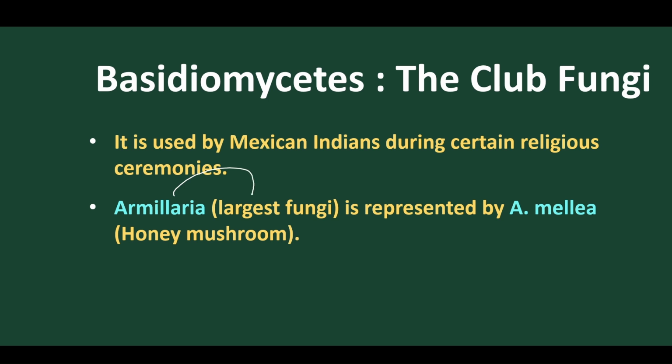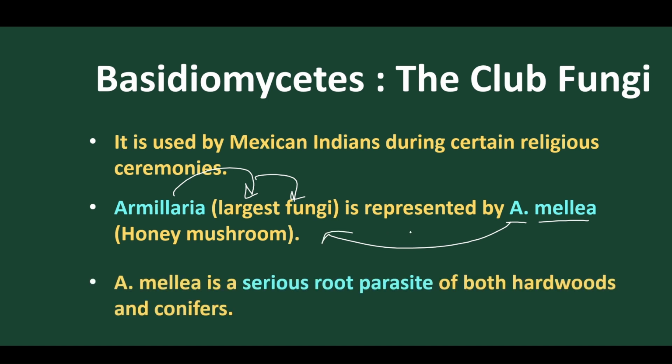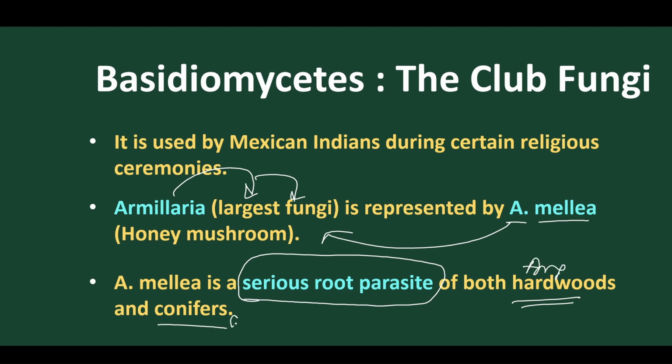Armillaria. Armillaria is regarded as the largest fungus. So the Basidiomycete Armillaria is regarded as the largest mushroom. And Armillaria mellea is called the honey mushroom. Mellea is a serious root parasite, very important. It is a root parasite of both hardwoods and conifers, meaning both angiosperms and gymnosperms.